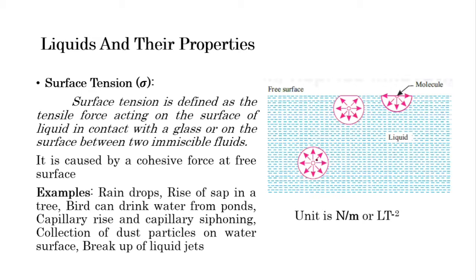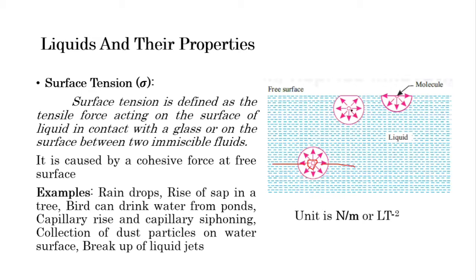If we consider this molecule, it has the cohesive force of all surrounding molecules, and likewise this force will balance this force, and equally all forces nullify each other. So we can say this molecule is in a stable form.